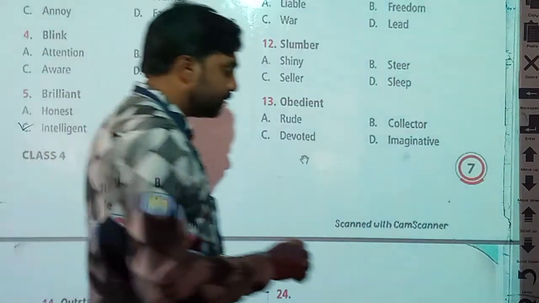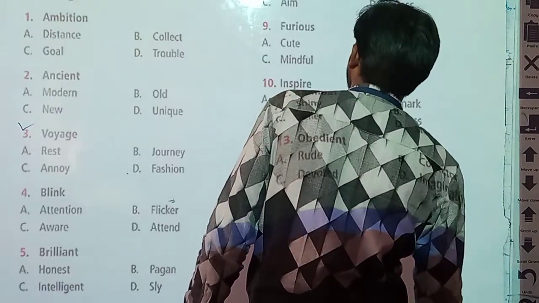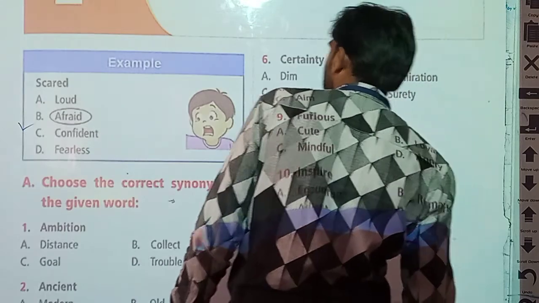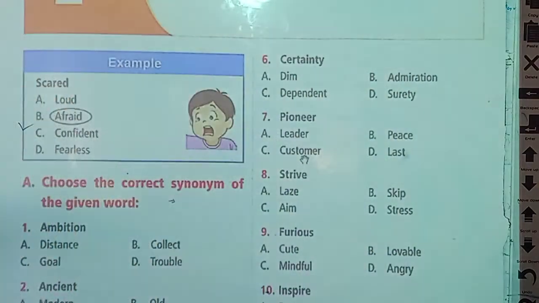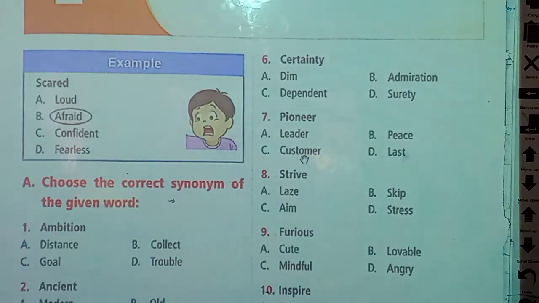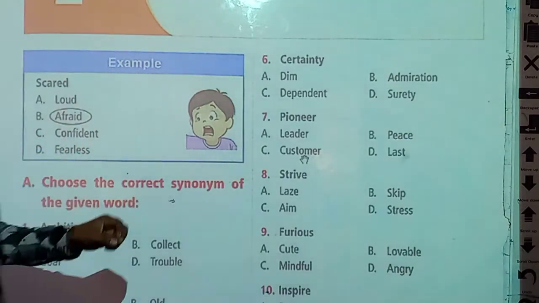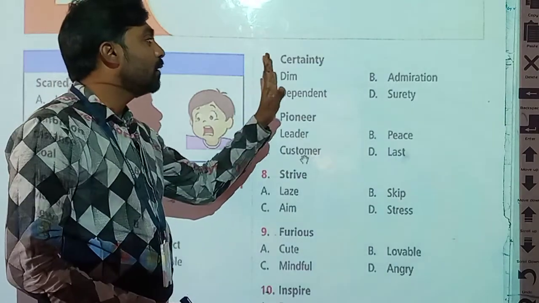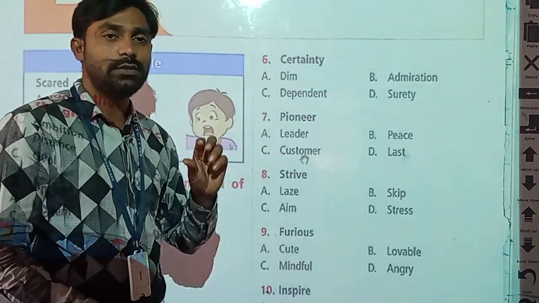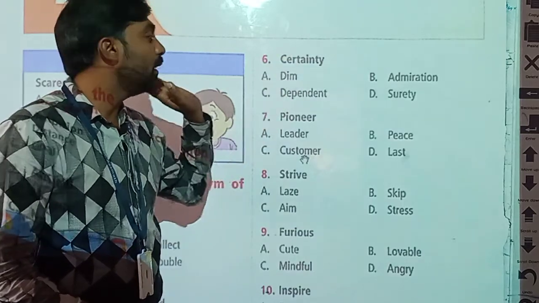Now the sixth word is on the other side of this page. Sixth word is certainty. What is meant by certainty? From certain, it is meant certainty.